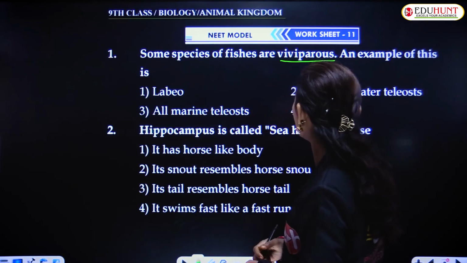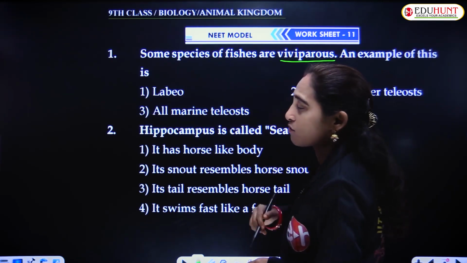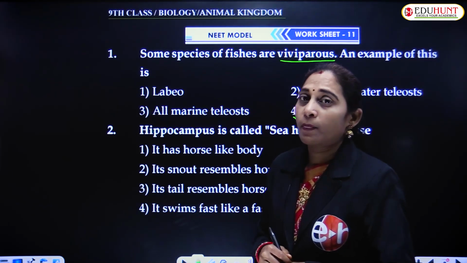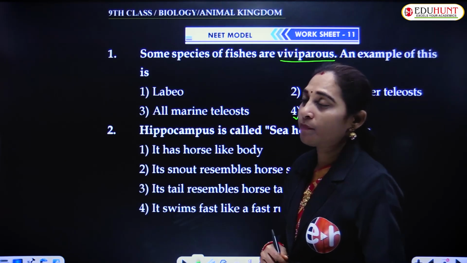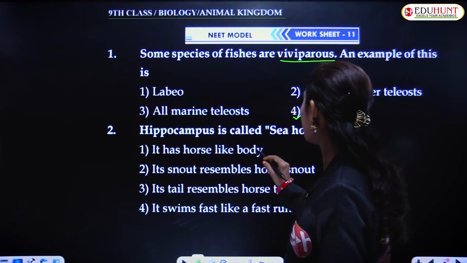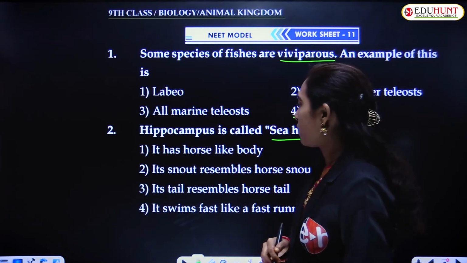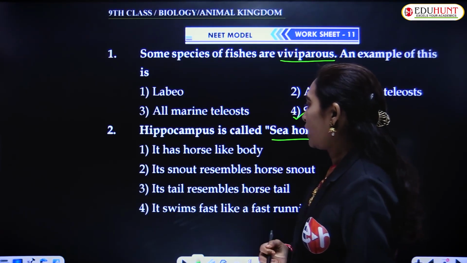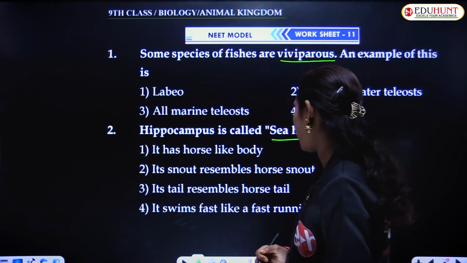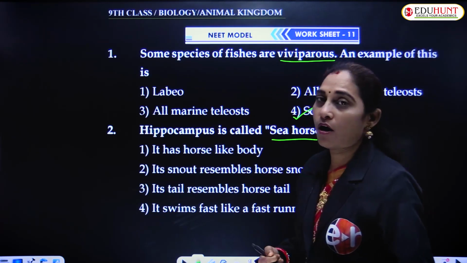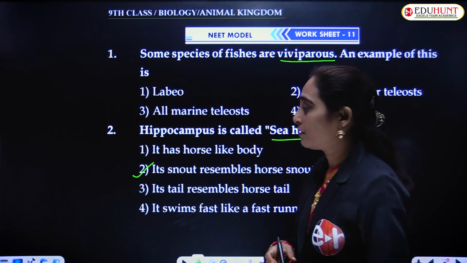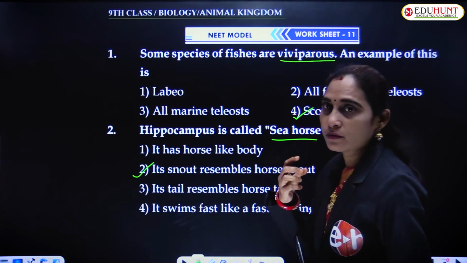animals. And the example here is Scoliodon, which is also called a dogfish, is an elasmobranch or cartilaginous fish, which is a viviparous fish. Hippocampus is seahorse, is called seahorse, yes, because it has horse-like body, its snout resembles horse snout, its tail resembles horse tail, it swims fast like a fast-running horse. The exact answer is the snout resembles the snout of the horse.